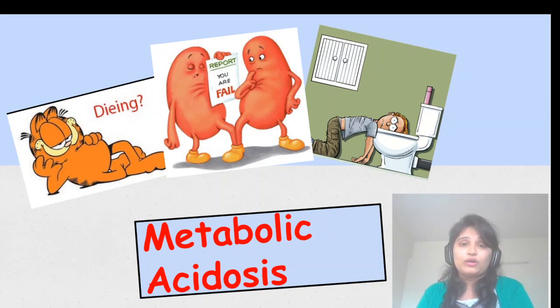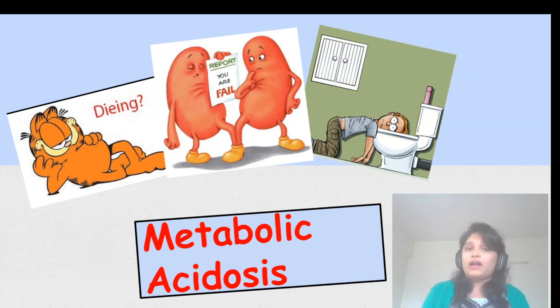Diarrhea is the most important cause, because the stomach will have acidic content and the intestine will have alkaline content. So in diarrhea, all the intestine contents will be coming out. So the patient will have only acidic content inside the body. So it will lead to metabolic acidosis, right? And all metabolic acidosis conditions will have hyperkalemia symptoms. That's why this is an emergency condition. That's why diabetic ketoacidosis is a medical emergency.